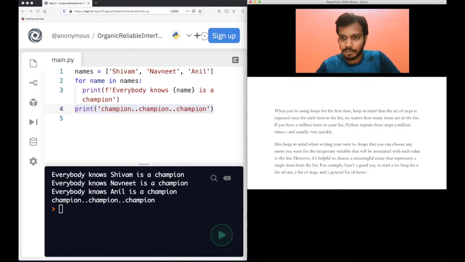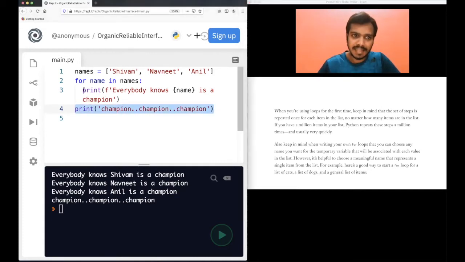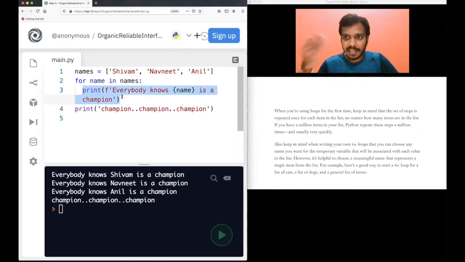So when you are using for loops for the first time, keep in mind that the set of steps is repeated once for each item in the list, no matter how many items are in the list. So always remember, whatever lines are inside this for loop, this gets repeated for all the elements. First it will get repeated for Shivam, next time for Navneet, next time for Anil. If you have more elements, it will get repeated more times. If you have millions of elements, this print will print everybody knows for millions of names. I mean you have millions of lines there.